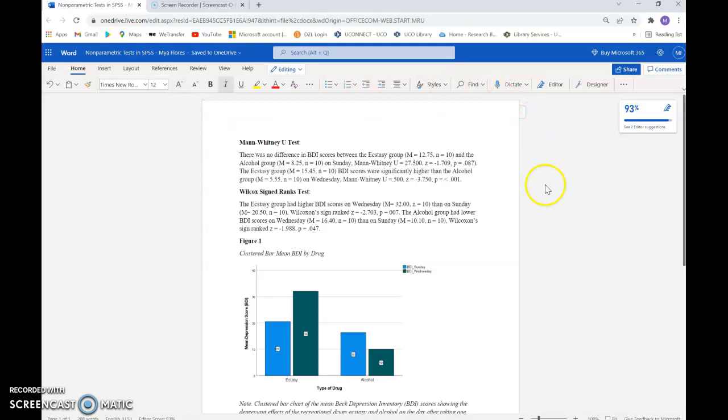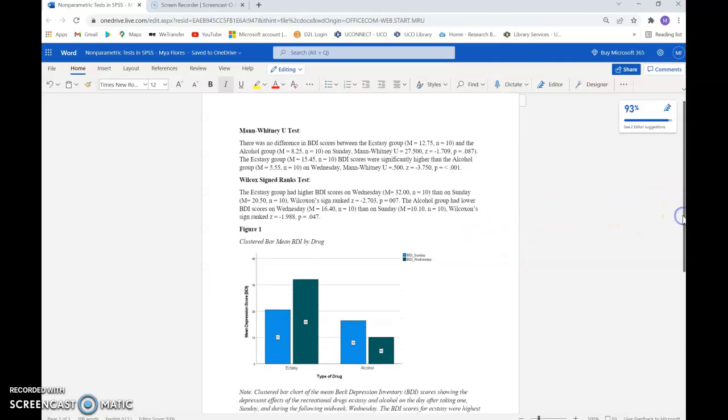And then here are my interpretation of the results as well as the clustered bar chart. So for the Mann-Whitney U test, I said that there was no difference in the Beck Depression Inventory scores between the ecstasy group and the alcohol group on Sunday. And then that the ecstasy group Beck Depression Inventory scores were significantly higher than the alcohol group on Wednesday.